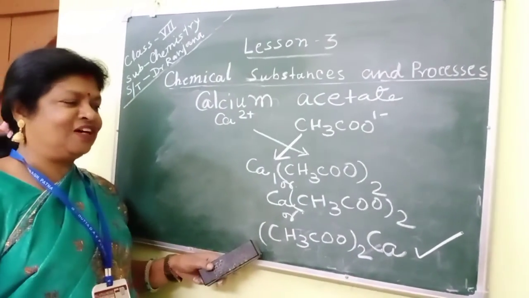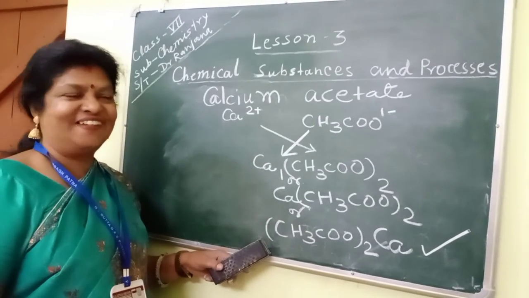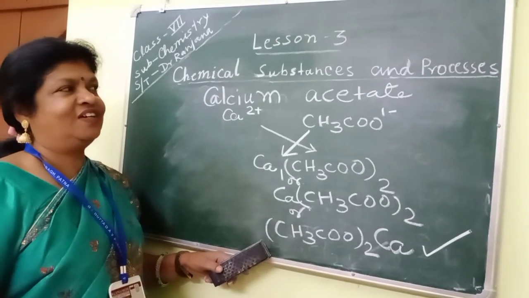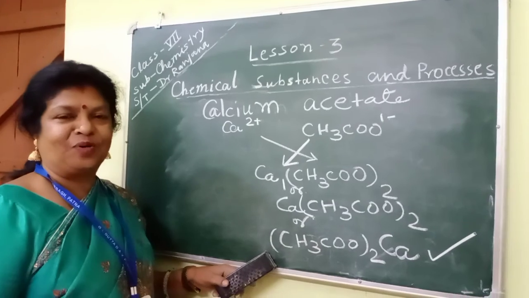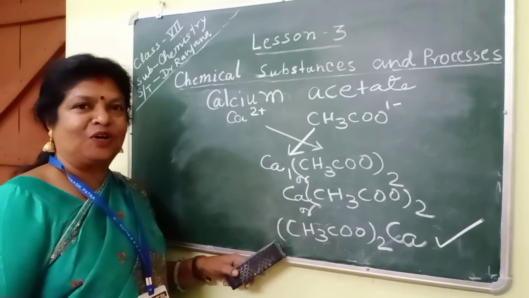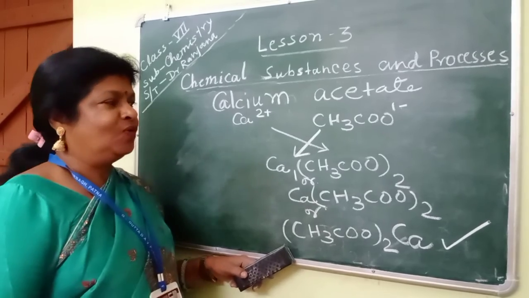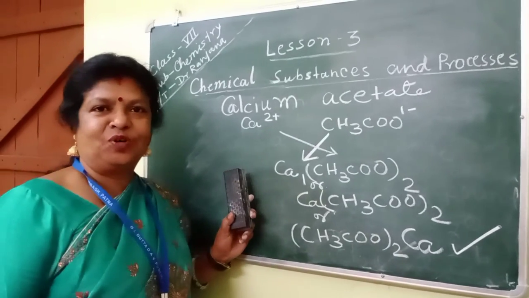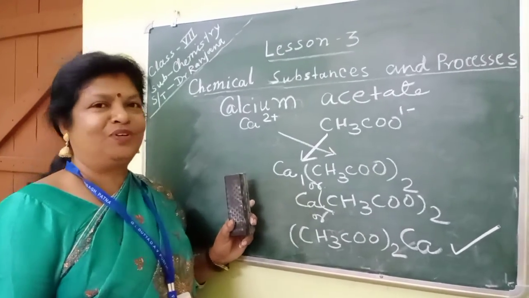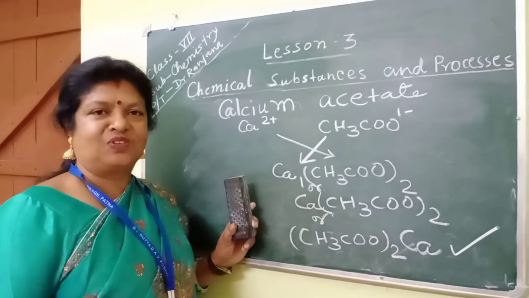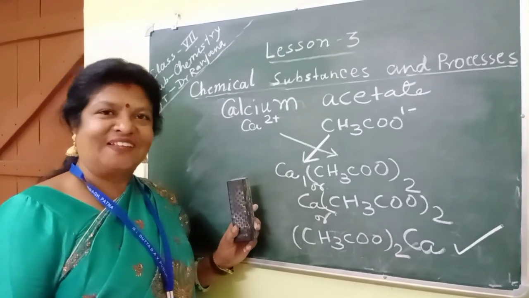It looks very difficult, but it is so easy, isn't it? So today we learned how to write a chemical formula. We learned many things about ions, about atoms and molecules. So we will practice more and more examples in homework and we will study more how to write a chemical equation in our next class. Thank you students.